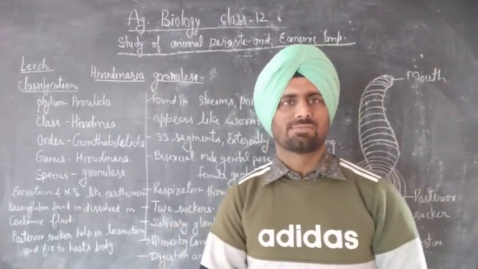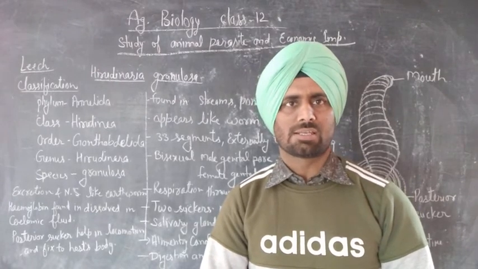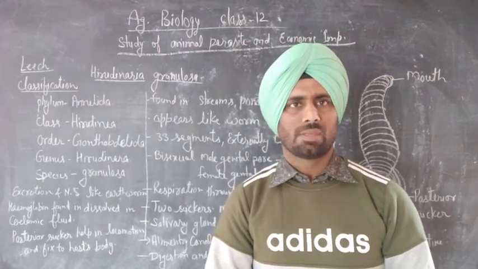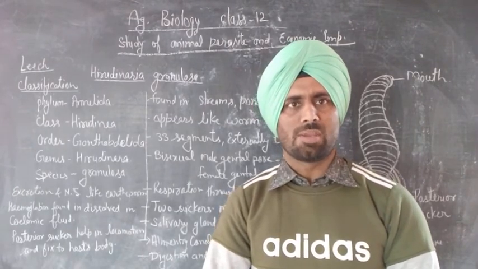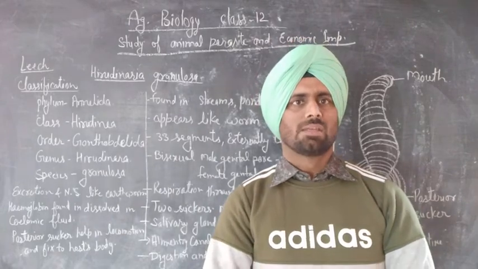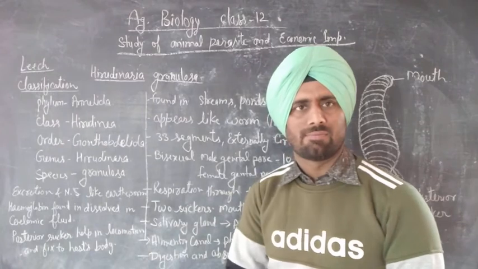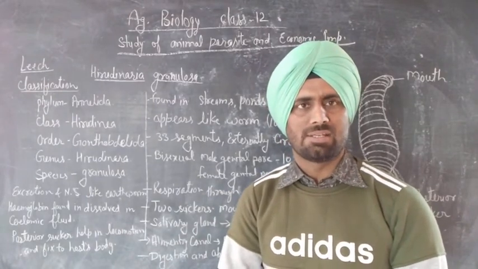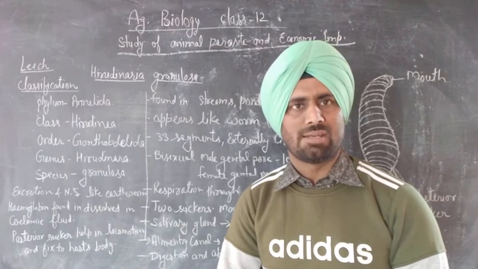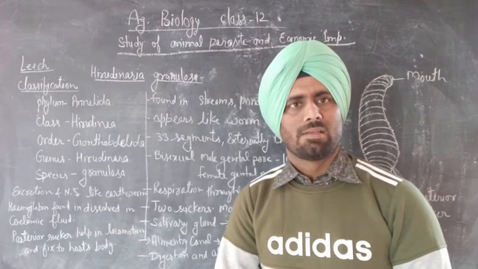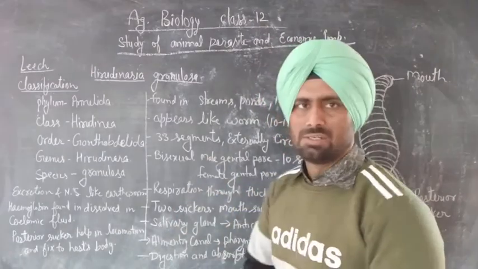Hello students, welcome. Today we are studying agriculture biology class 12, lesson: study of animal parasites and their economic importance. Okay, now start the video and lesson. In this video today we are studying three animal parasites: leech, liver fluke and ascaris. First animal parasite is leech.